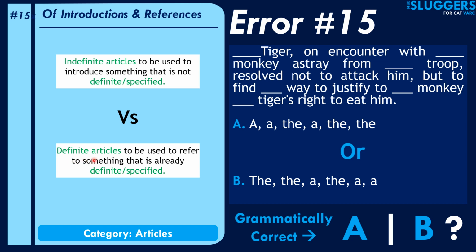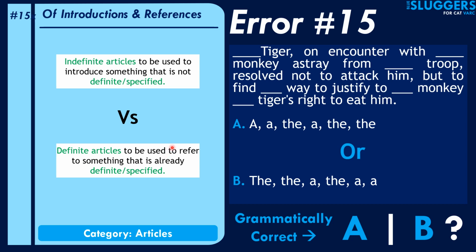The definite articles are definite articles because they are used to refer to items which have already been mentioned, which are basically particular and specific and defined in nature. Now that specificity might be due to multiple reasons. One of the reasons could be that it is something that has been already mentioned in the passage. Another reason could be that it is the only one in the universe. It is quite unique in the universe. So when you refer to it, that's the only thing that you would be referring to. So obviously your reference is quite particular and quite defined and quite specific. So again, you would want to use the definite article there.